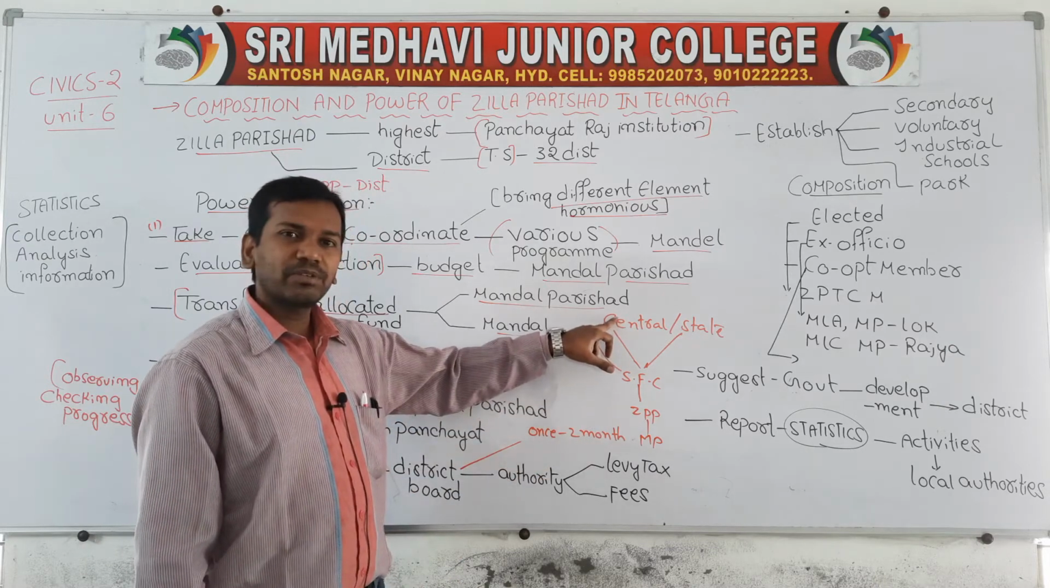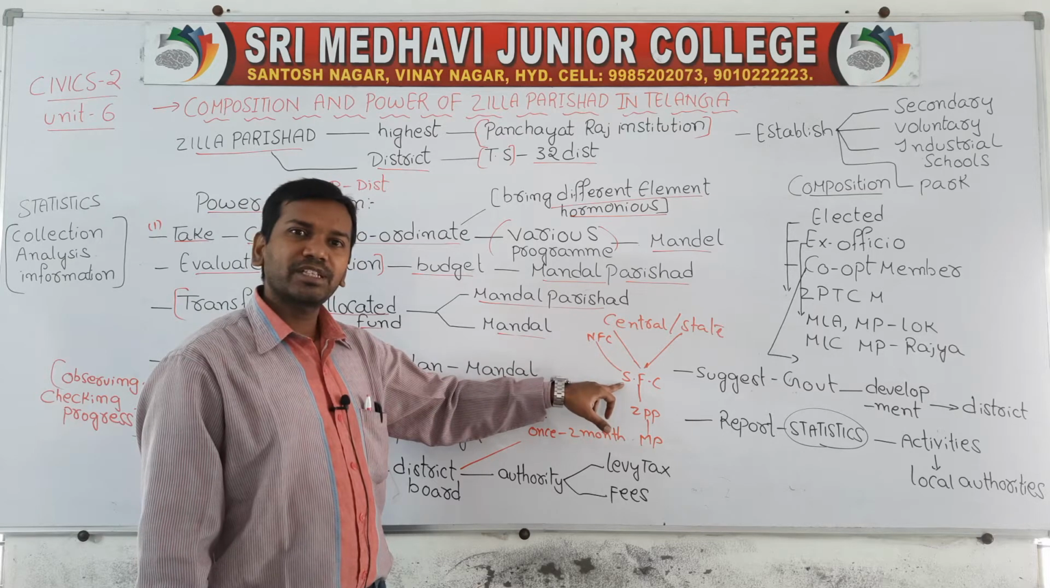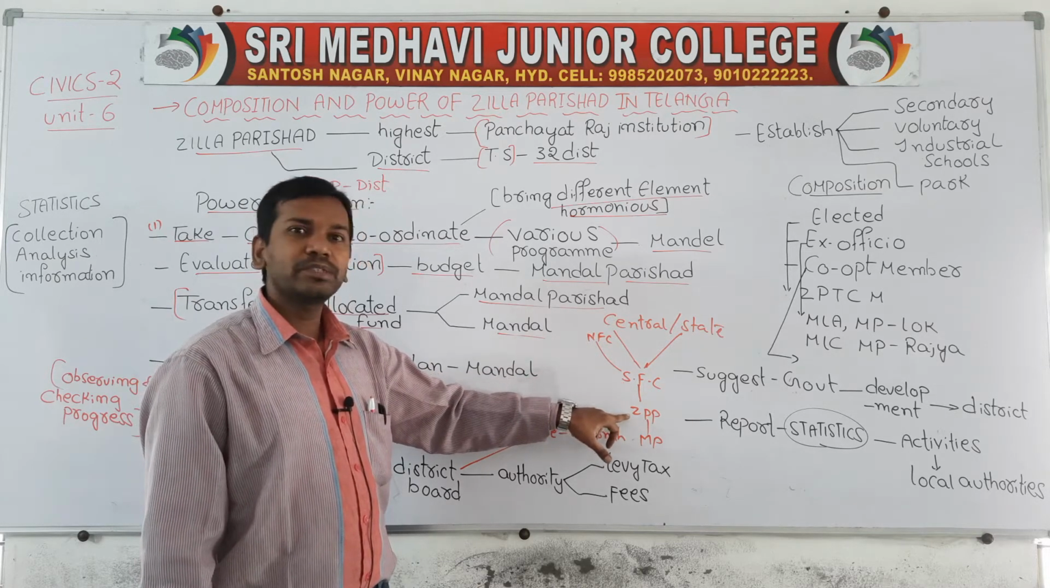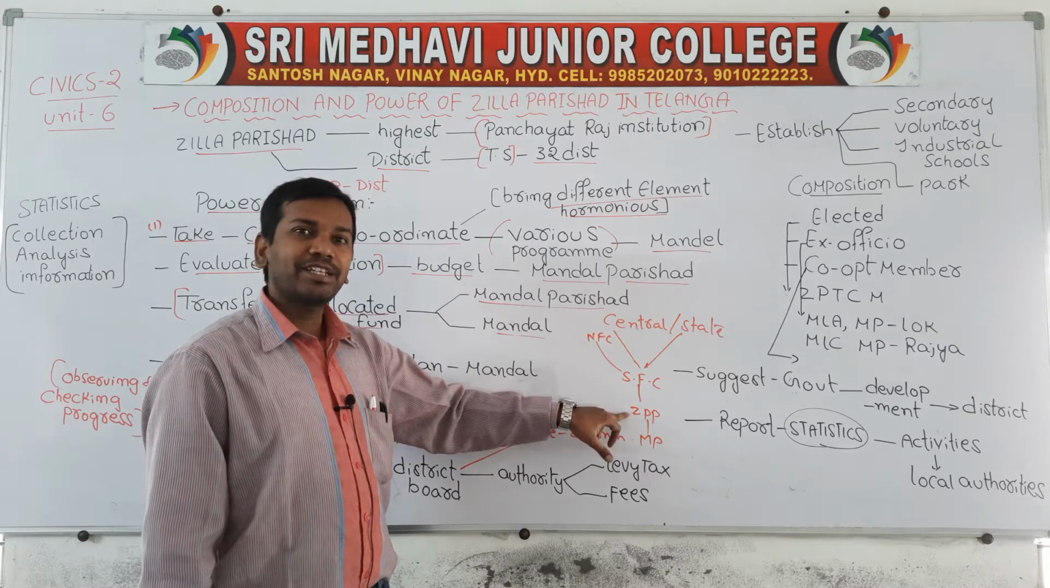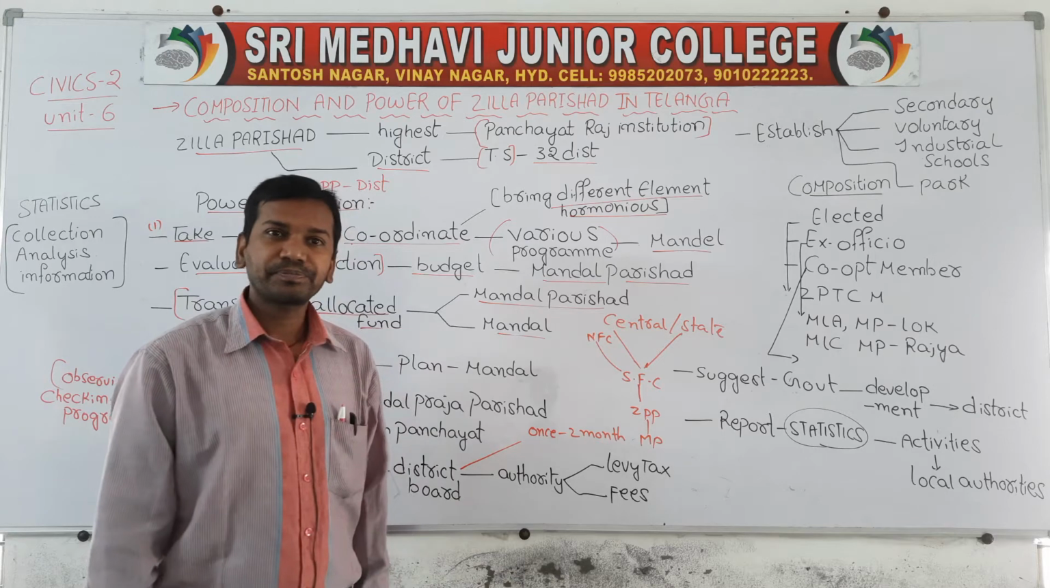First, on behalf of the central government, the National Finance Commission will allocate the funds to the State Finance Commission. From the State Finance Commission, the funds will be given to the Zilla Praja Parishad, and this Zilla Praja Parishad will distribute and sanction those funds to the Mandal Parishad.